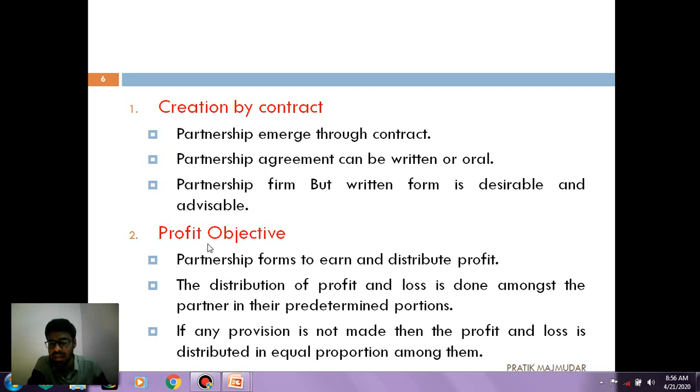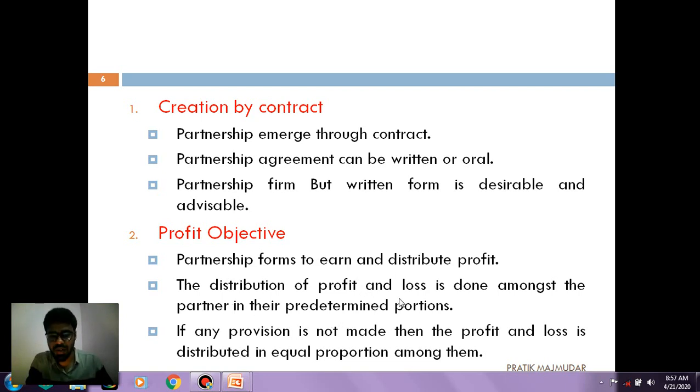Now second is the profit objective. This is the second characteristic of partnership. Understand this: the partnership forms to earn and distribute the profit. Why are we starting a business? We are starting it to earn a profit from whatever business we are going to work in.